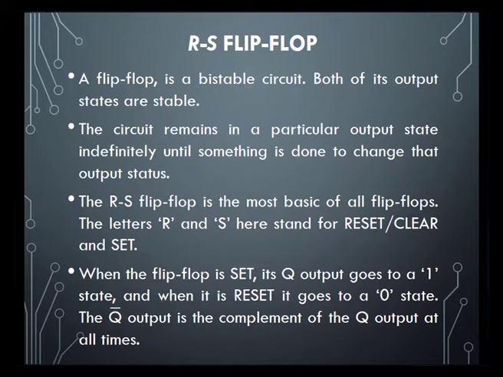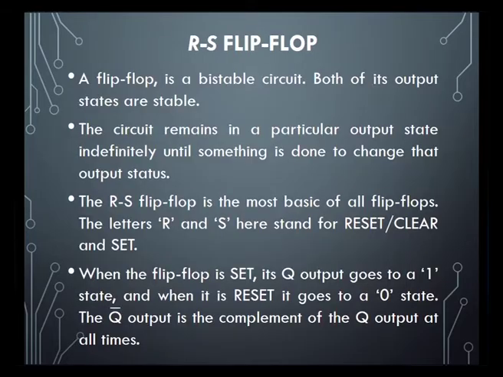When we say a flip flop is an RS type of flip flop, it means that when the flip flop is set, its Q output goes to a high state, and when it is reset or cleared, the Q output goes to 0. By looking at the truth table, we can know whether the flip flop is RS, JK, or D flip flop.